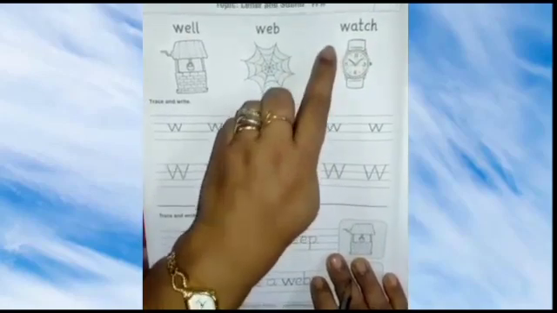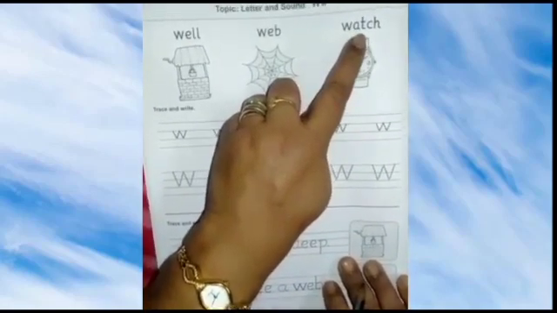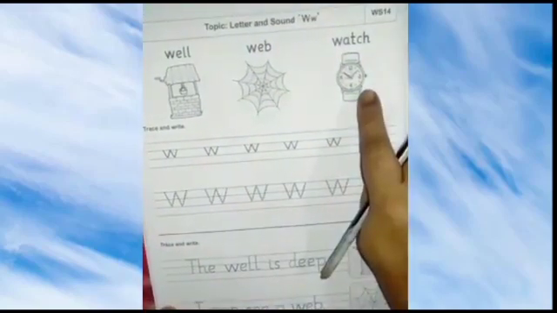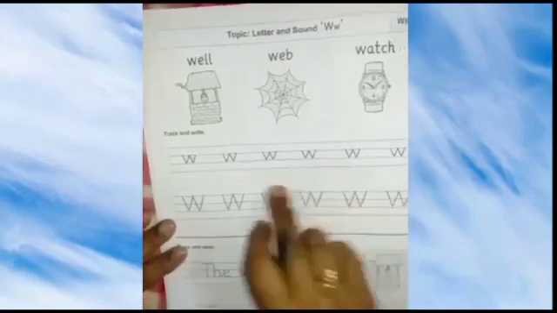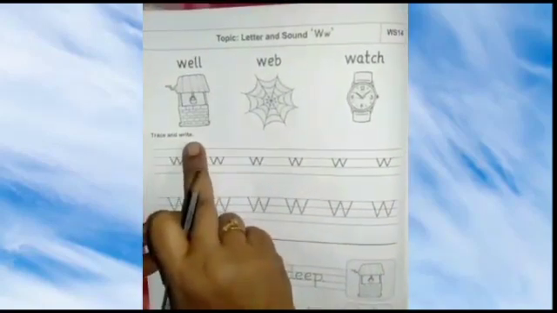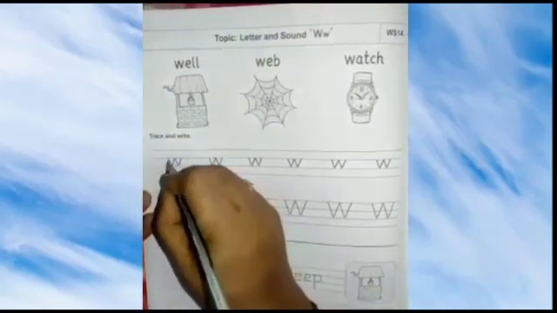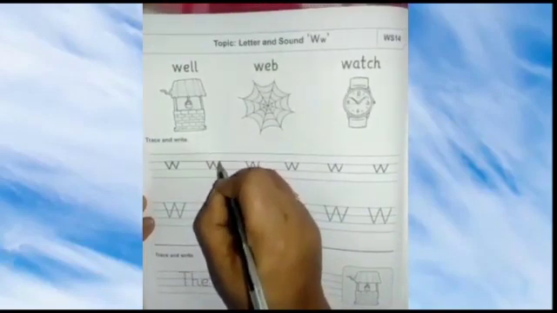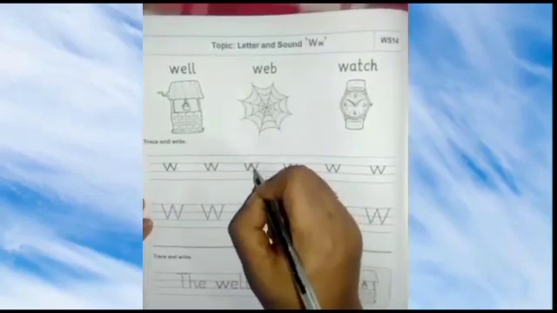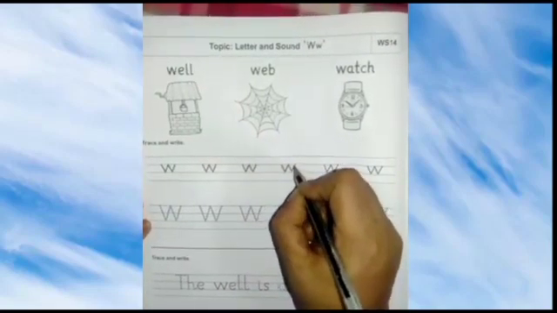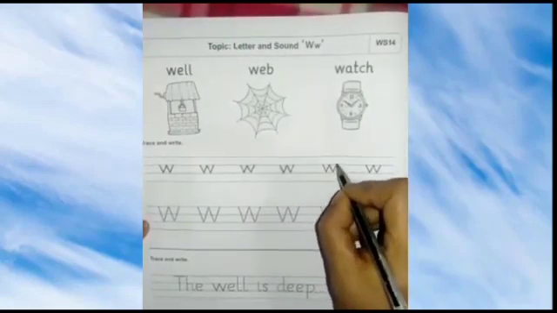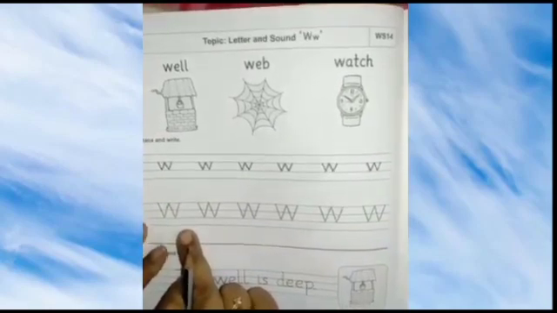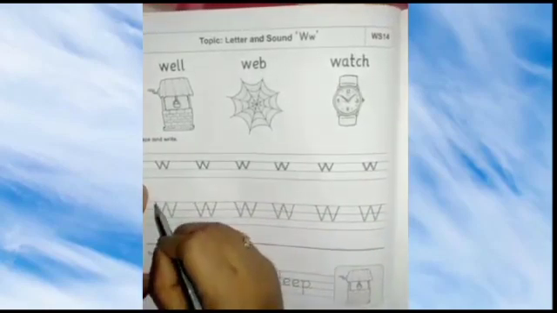W-A-T-C-H, watch. Now children, you have to trace and write small w. Now children, here you have to trace capital W.